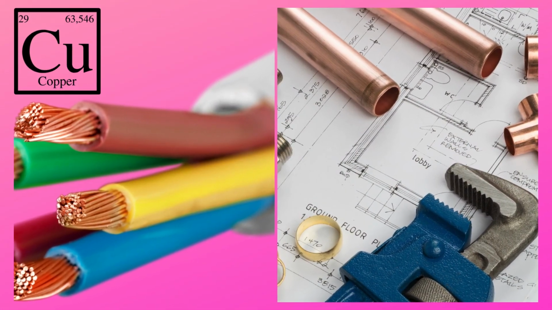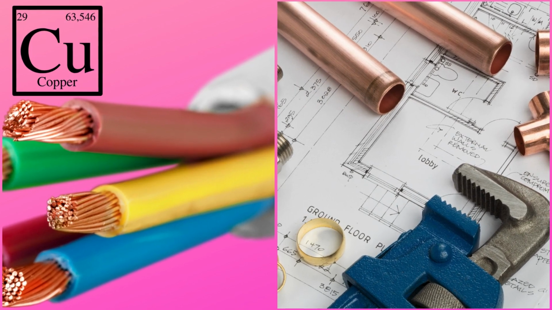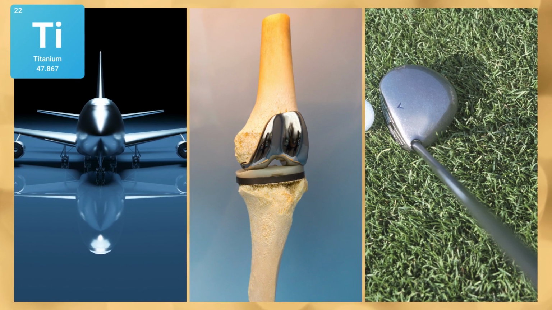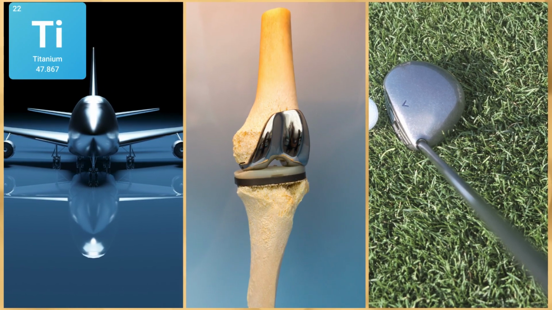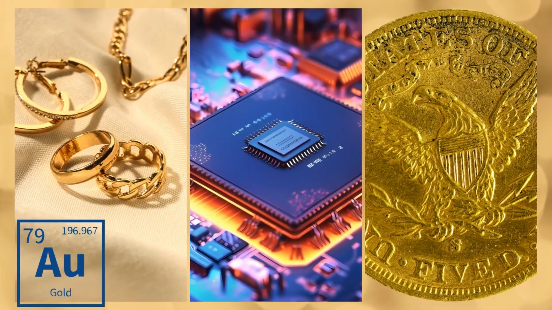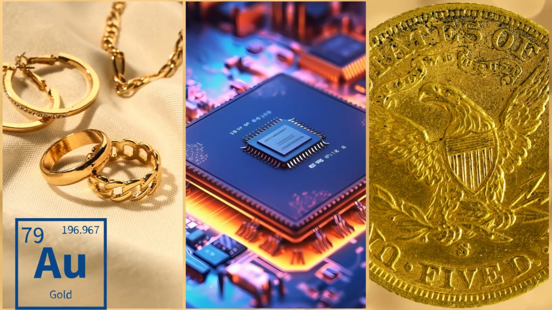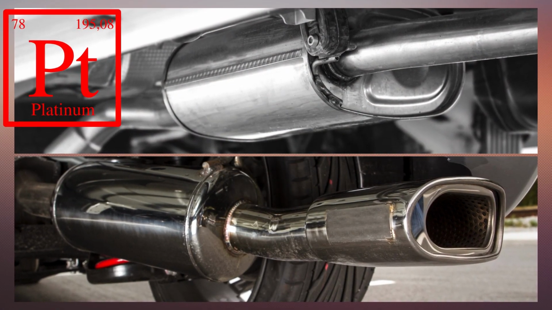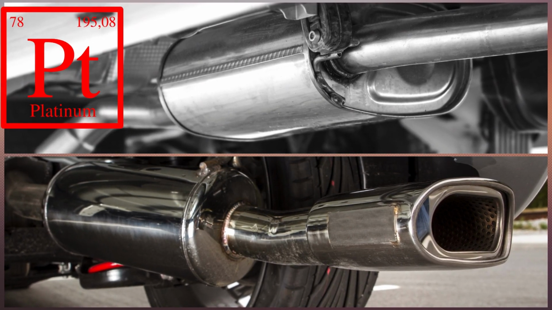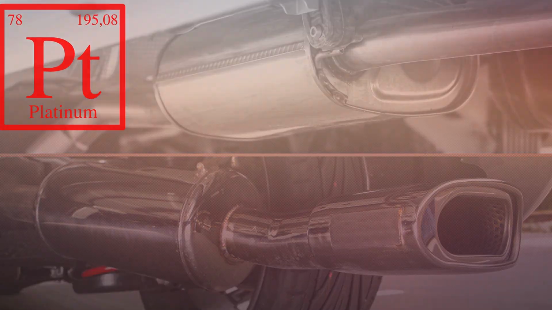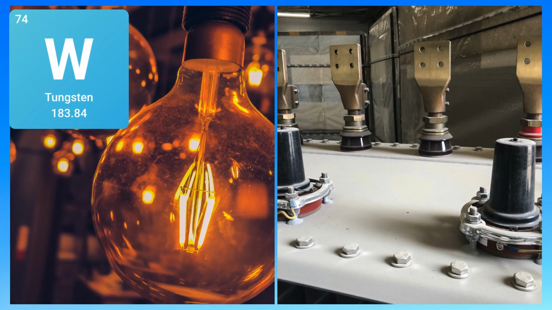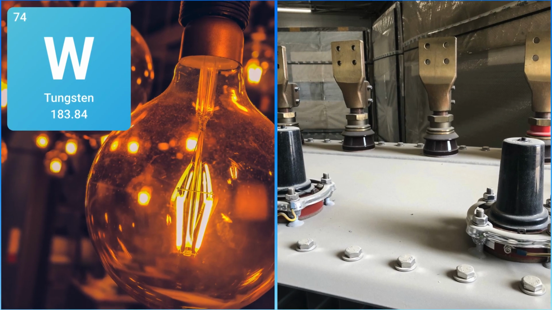Copper Cu is used in electrical wiring and plumbing systems. Titanium Ti is used in aerospace, medical implants, and sporting equipment. Gold Au is used in jewelry, electronics, and currency. Platinum Pt is used in catalytic converters to reduce harmful emissions from vehicles. Tungsten W has a high melting point, so it is used in light bulb filaments and electrical contacts.